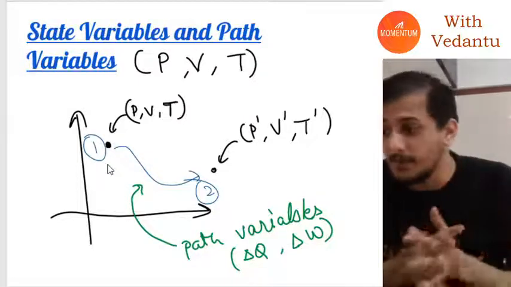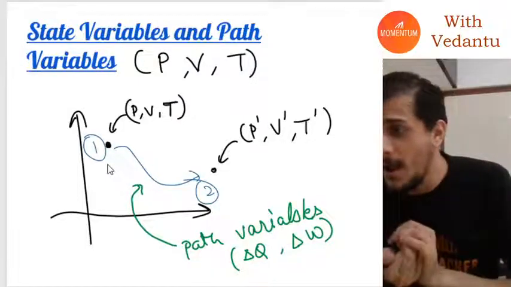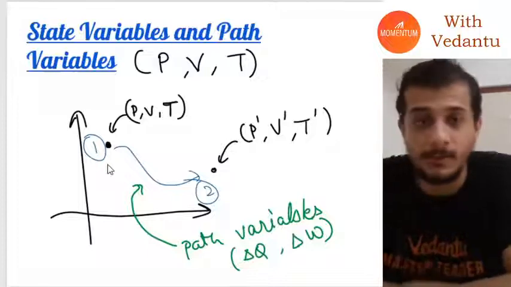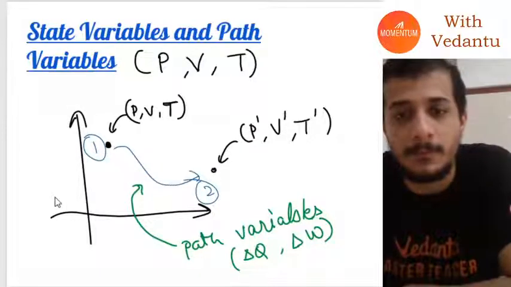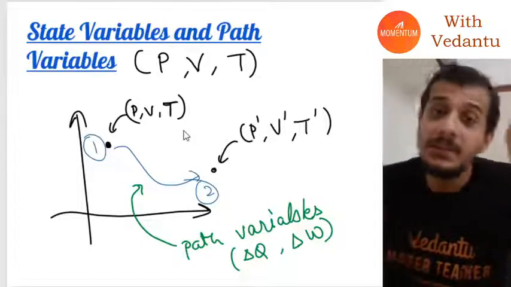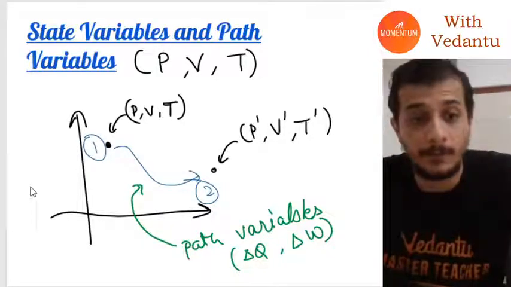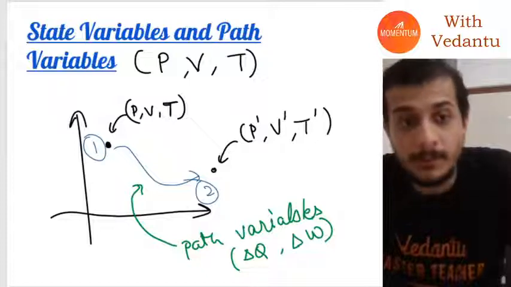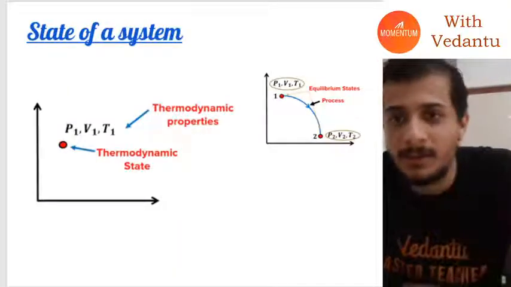I hope everybody understood. Path variables are what happen in transition, and state variables are the initial and the final state of the system. That's what they have also given here.